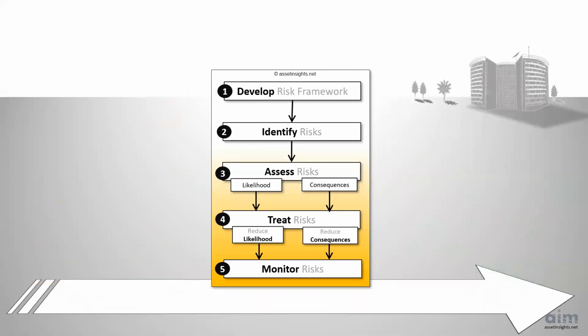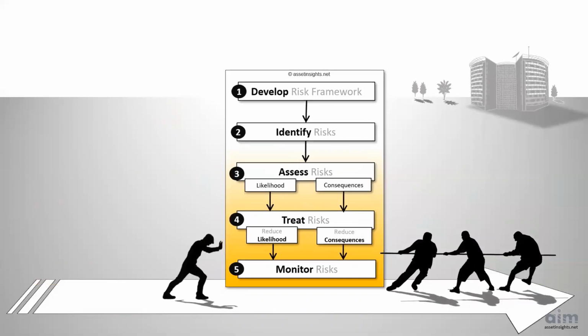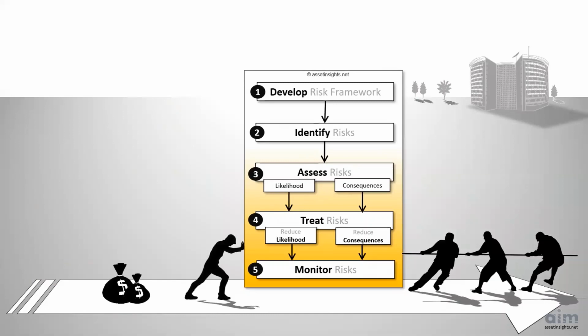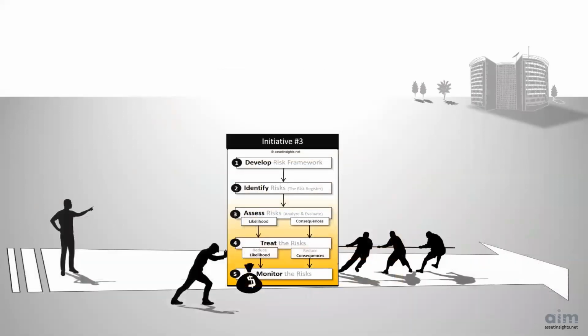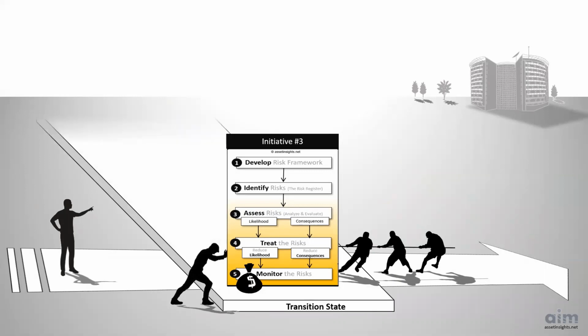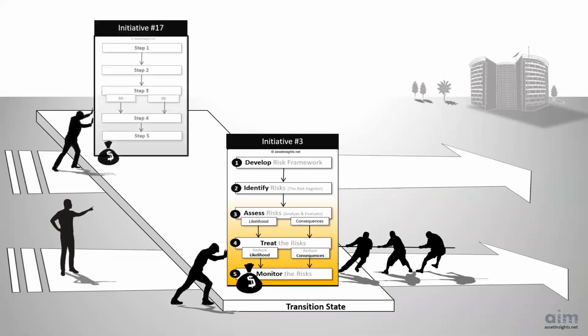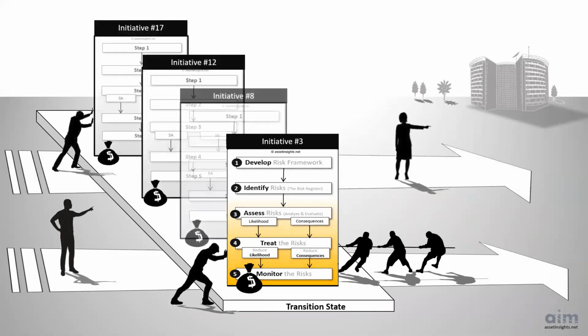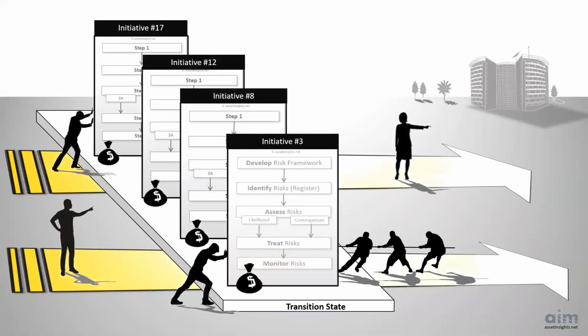The transition state represents the initiative that is required to close the gap between current state and future state. Various staff will be involved in pushing and pulling the initiative through the organization. An appropriate budget and engaged project sponsor are also required to get the initiative to the finish line. And the initiative will be one of many initiatives that various departments are pushing and pulling through the organization, all in alignment with the organization's objectives.